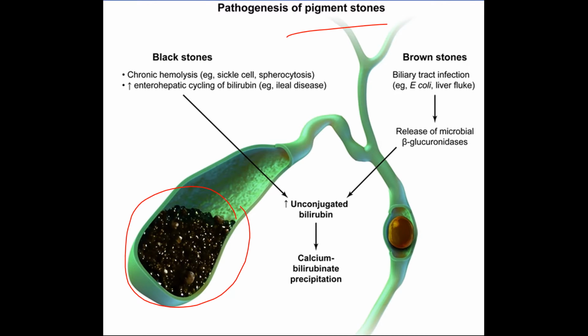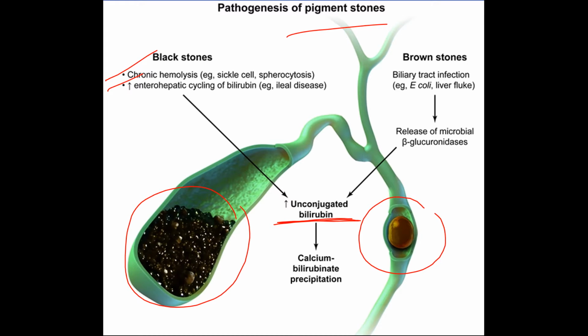Here are the black stones and here are the brown stones. As we can see, the black stones are small, more in number and spiculated as compared to the brown stones, which are large. The black stones are caused by chronic hemolysis or increased enterohepatic cycling of bilirubin that cause increased unconjugated bilirubin.